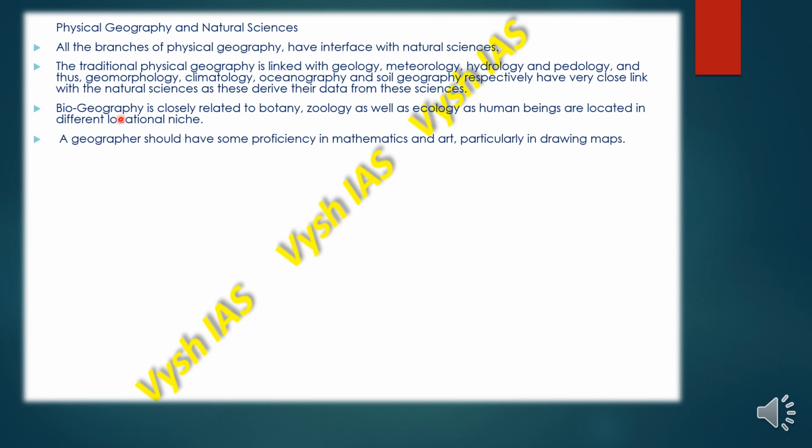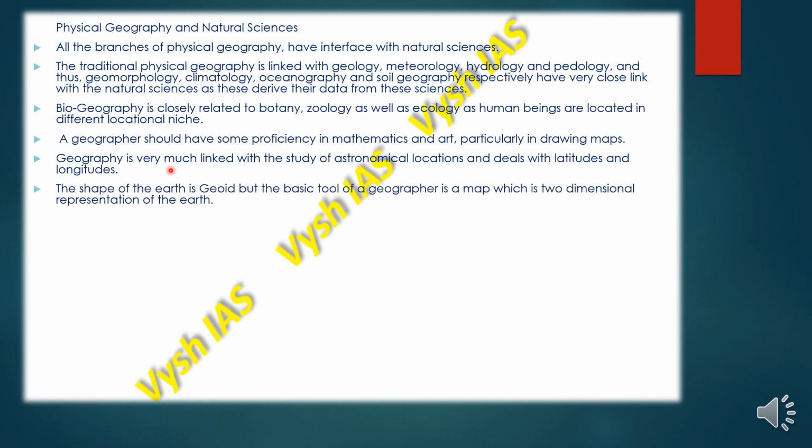A geographer should have some proficiency in mathematics and art, particularly in drawing maps. Why mathematics? Because of the latitudes and longitudes. It is very important that the calculation be correct, and art also for drawing. Geography is very much linked with the study of astronomical locations and deals with latitudes and longitudes. The shape of the earth is a geoid, but the basic tool of a geographer is a map, which is a two-dimensional representation of the earth.